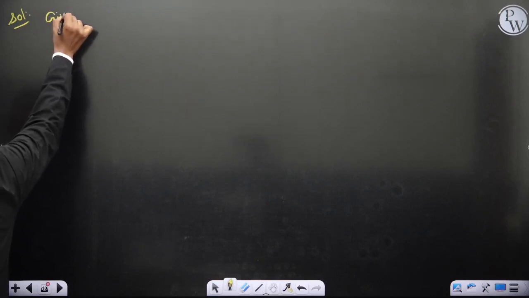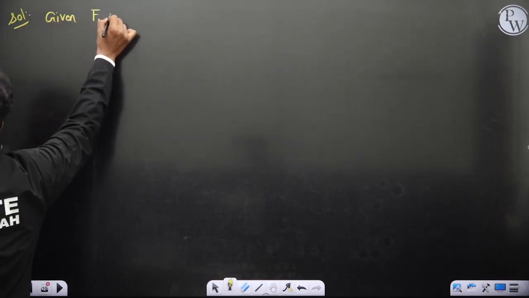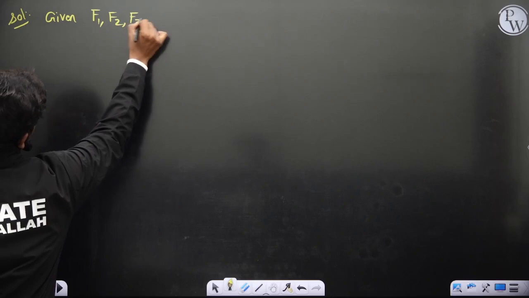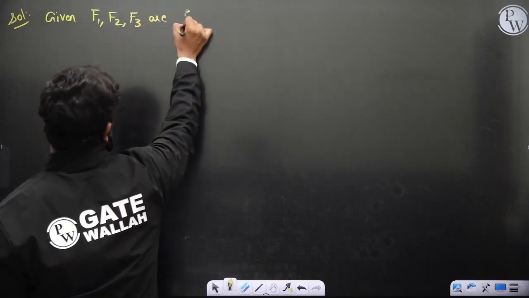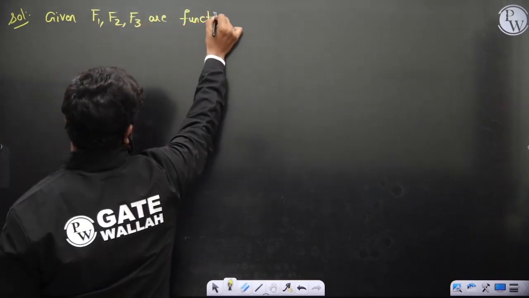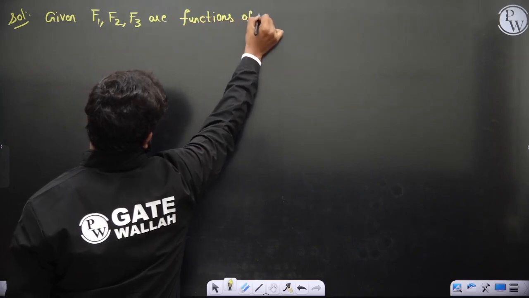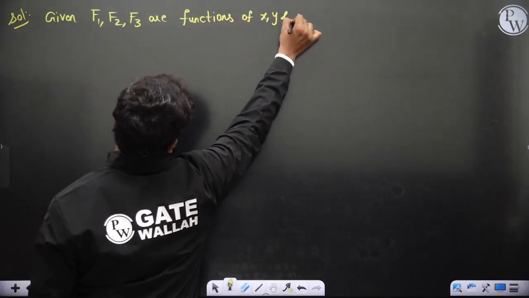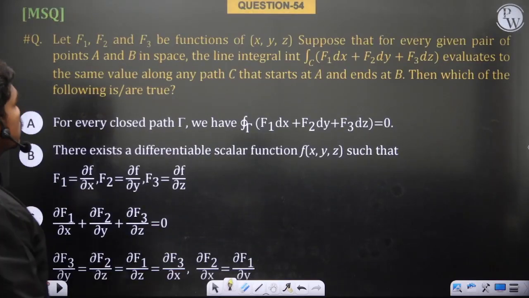Given f1, f2, f3 are functions of x, y and z.